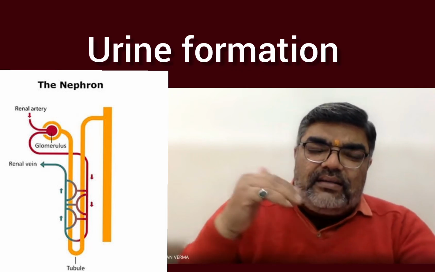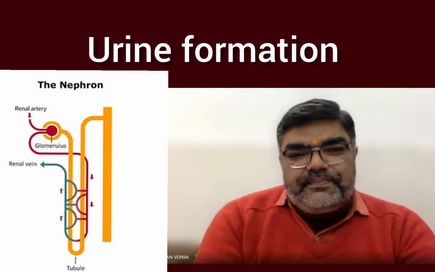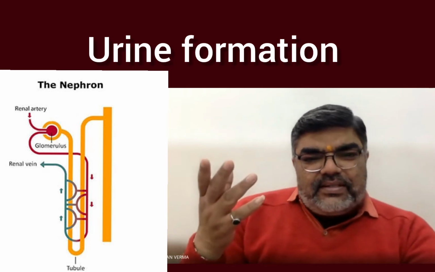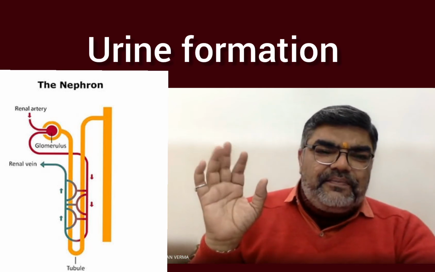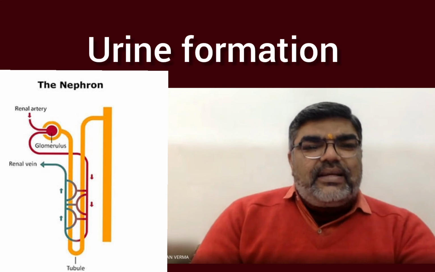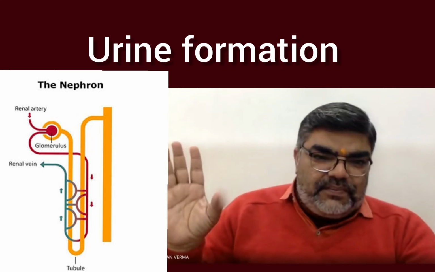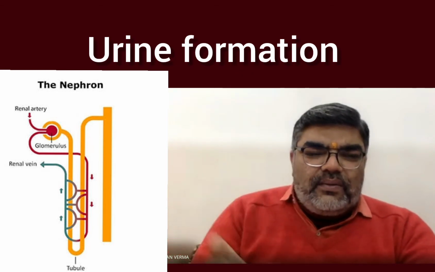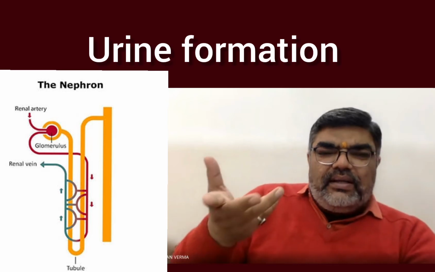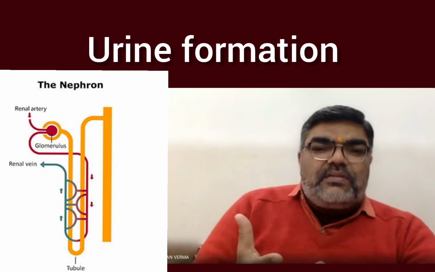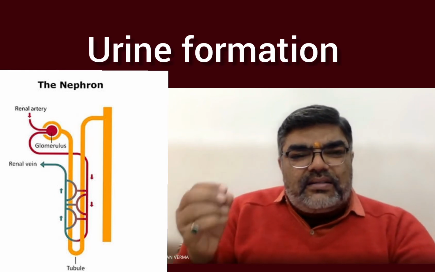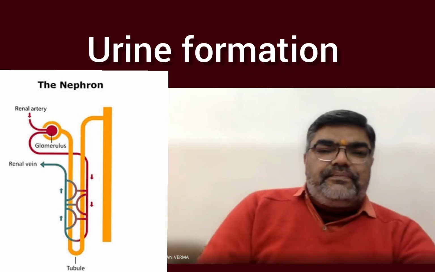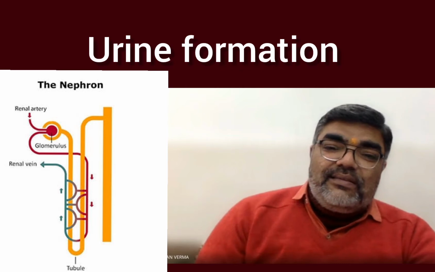So there is another need, the selective reabsorption. So the first process is ultrafiltration, glomerular filtration, and the second one is reabsorption. The efferent arteriole surrounding the renal tubule will reabsorb those important, useful substances from that filtrate again. So this is not absorption, this is reabsorption.